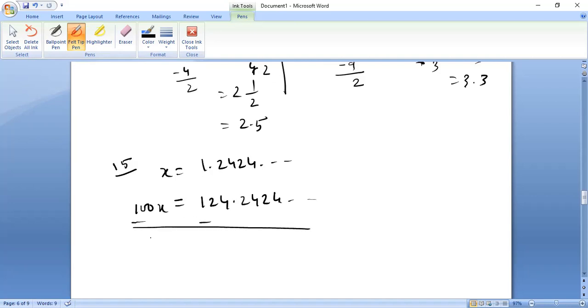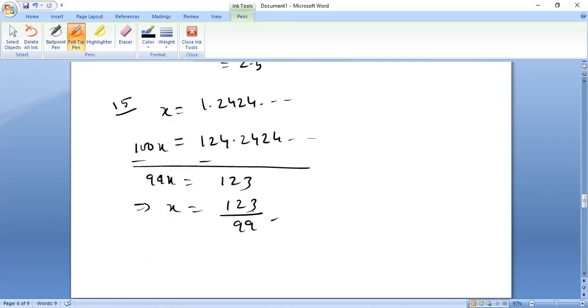So this becomes 99x and this becomes 123. So obviously x will be 123 by 99, right? So this is our p, this is our q. So p plus q becomes 123 plus 99, so 222.